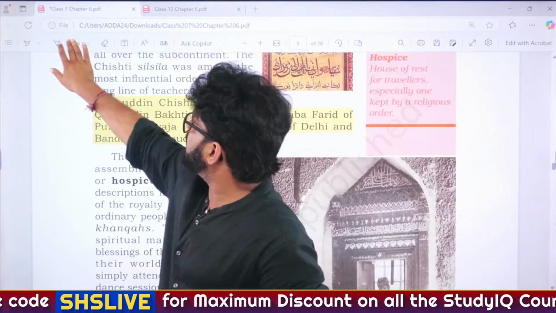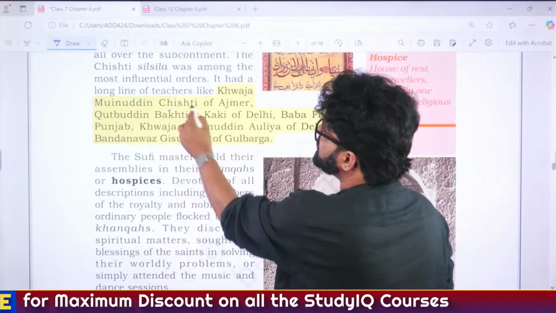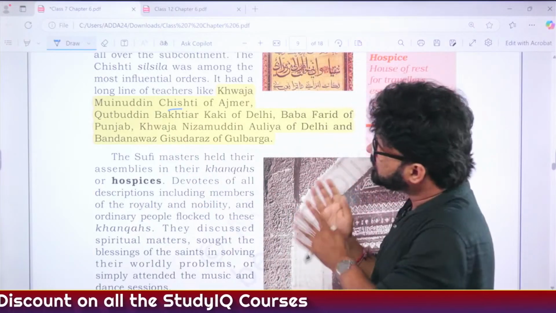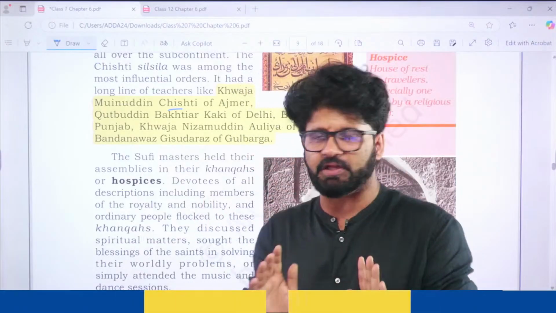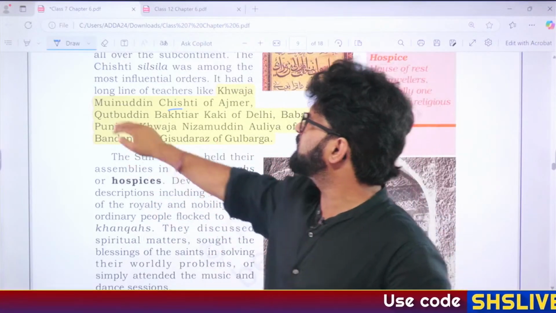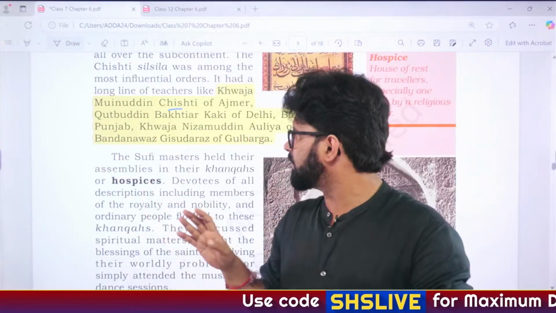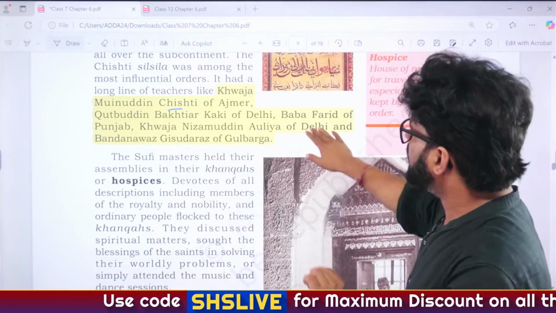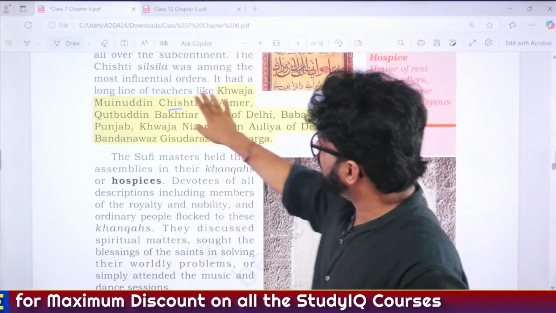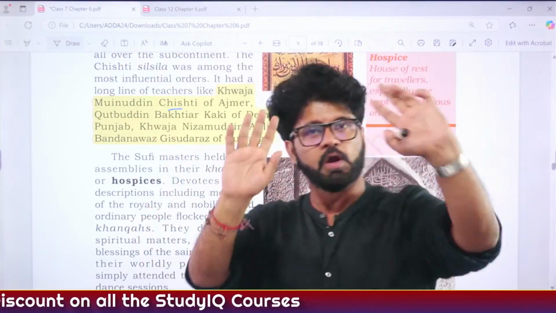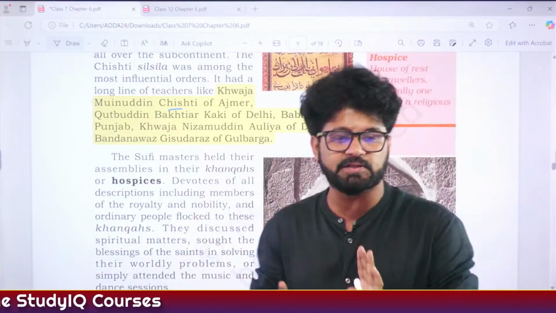So please don't get confused here. Muinuddin Chishti and Muinuddin Sizzi, they are both the same, and he has nothing to do with Salim Chishti. So these two are different Sufi saints. They have no relation whatsoever. And then there will be another, we'll talk about Baba Farid. So Salim Chishti is associated with Baba Farid. He is not associated with Muinuddin Chishti. People get confused. So we'll talk about him when we are talking about NCERT per se.